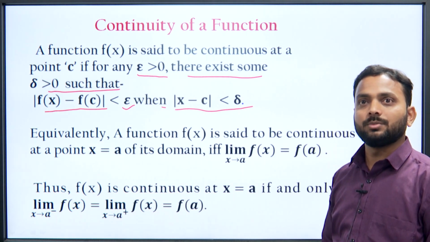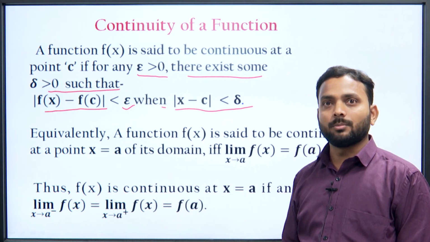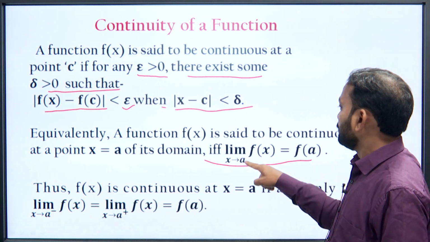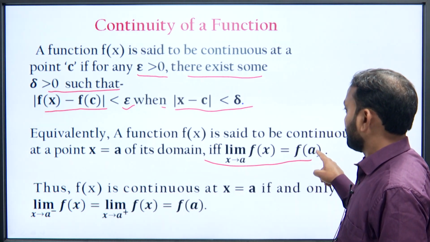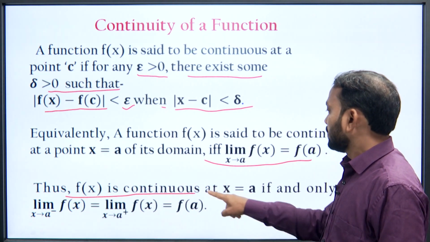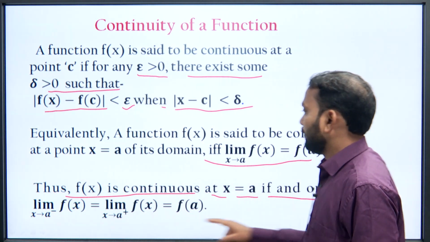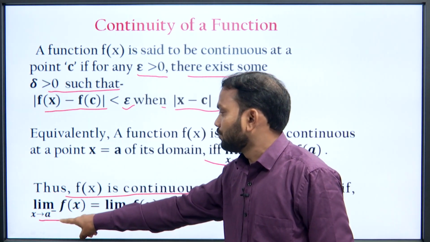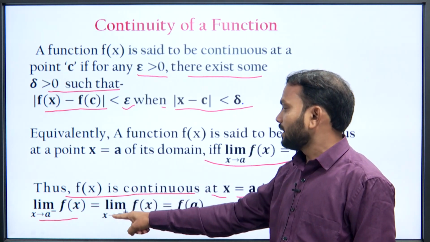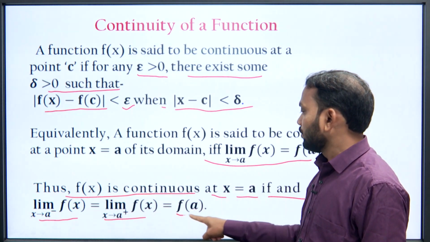Or equivalently, we can say that a function f(x) is said to be continuous at a point x equal to a of its domain if and only if limit x tending to a of f(x) equals f(a). Thus, f(x) is continuous at x equal to a if and only if limit x tending to a minus f(x), that means left hand limit, equals limit x tending to a plus f(x), that is right hand limit, which is equal to f(a).